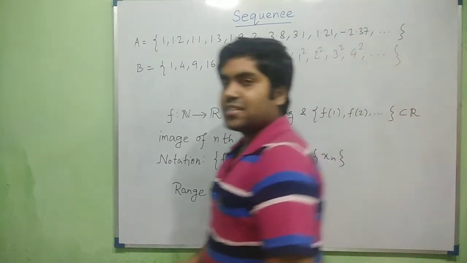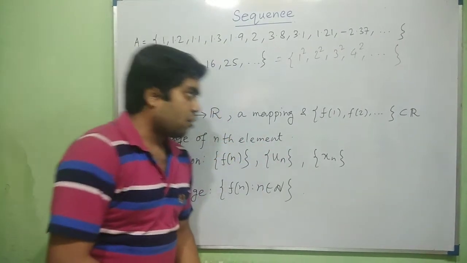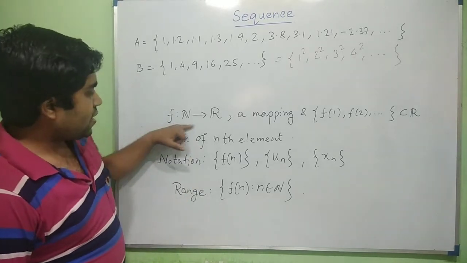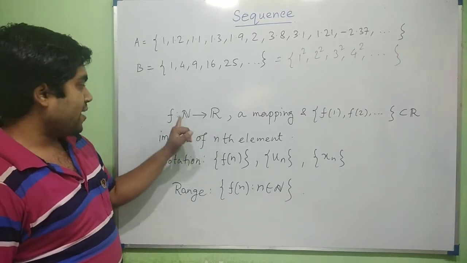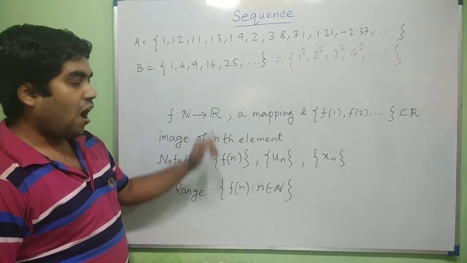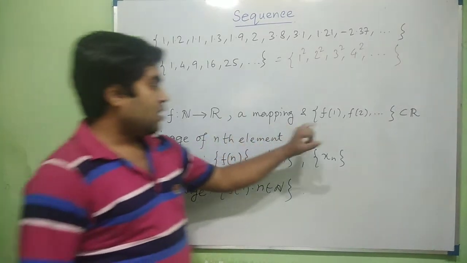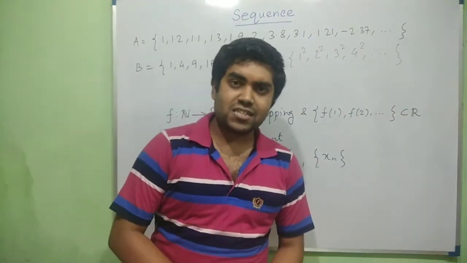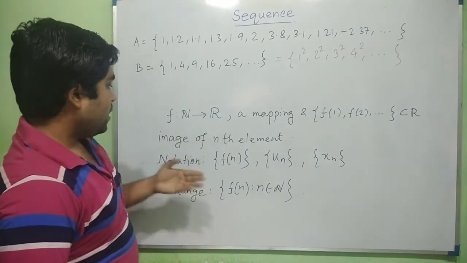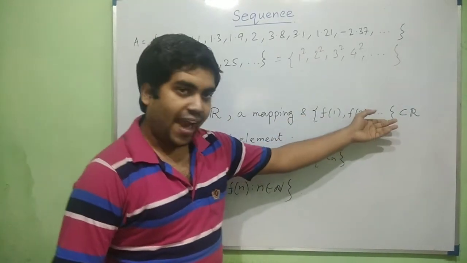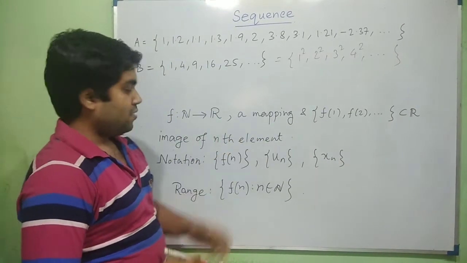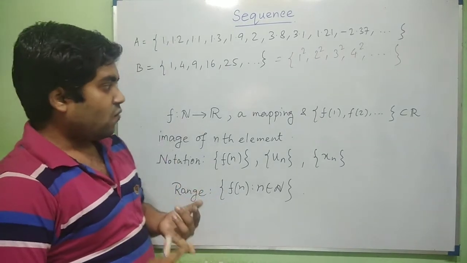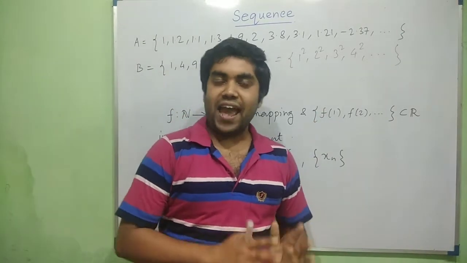And now we are going to discuss the mathematical, or real analytical, definition of a sequence. A sequence is none other than a mapping f from N to R, where N is the collection of all natural numbers and R is the collection of all real numbers, and the set f1, f2, fn and so on is a subset of R. From here, if we can find the nth element, then by the definition of the nth element we can find the values of f1, f2, f3 and so on.